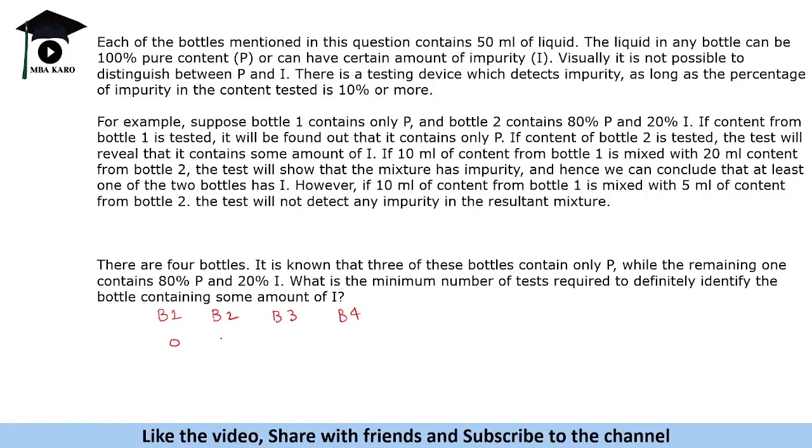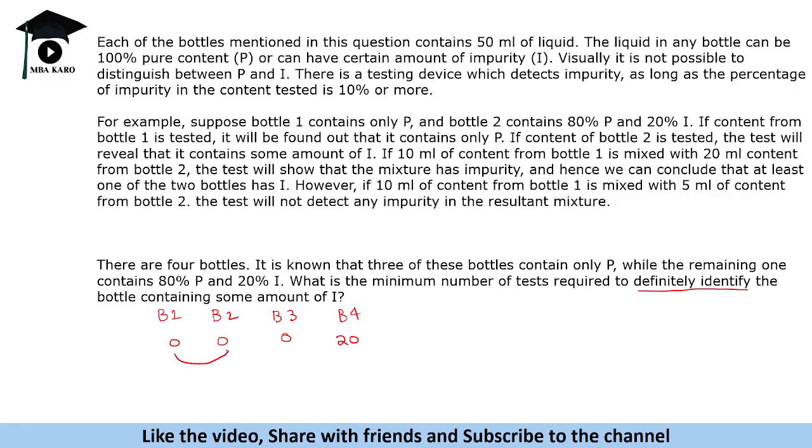Three of them have 0, 0, 0, and one of them has 20, right? Let us say we need to identify the bottle containing some amount of I, right? Suppose if we mix, we have to definitely identify. Now let us say by accident, if I check B3 and B4, I will get that one of them has I. Okay, all right, we will define that also.